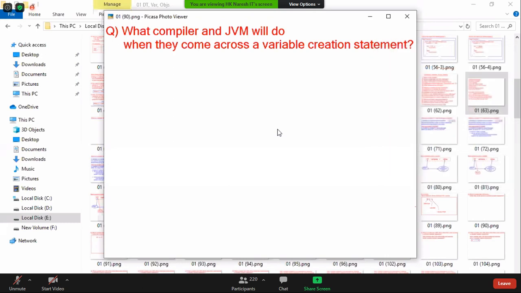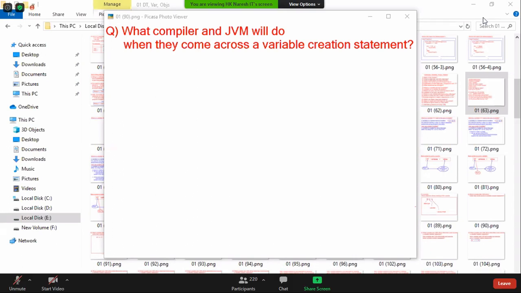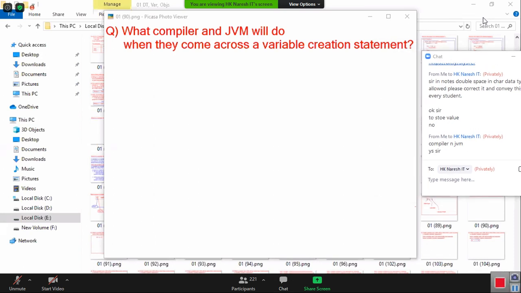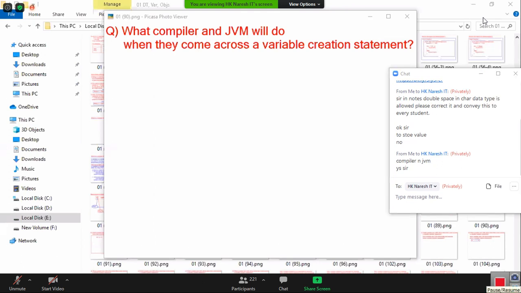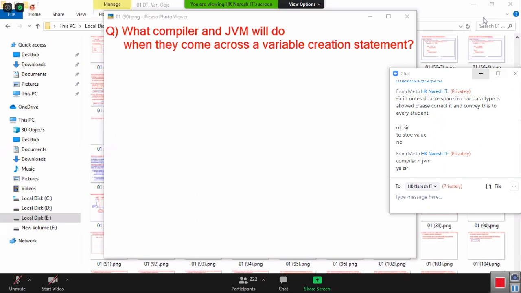Are you ready? Then observe here. Both are the same, Mr. Devabrata. Machine language is zeros and ones with some arrangement. Binary code is also zeros and ones with some arrangement. Both are the same. Byte code is different. Binary code is the same. Machine language and byte code are different.